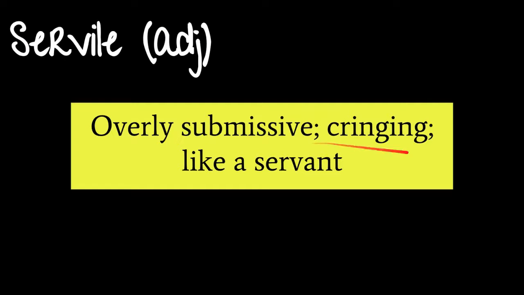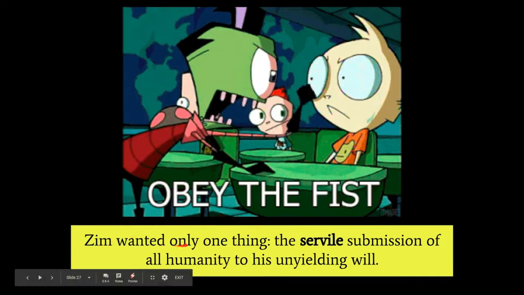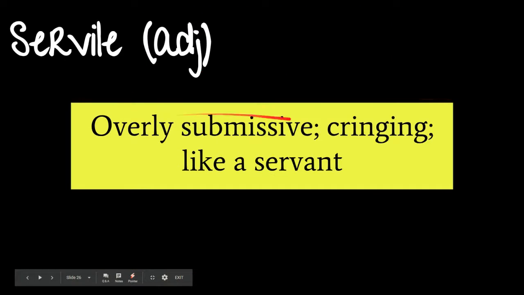All right, next up, we have servile, which is an adjective. Overly submissive, cringing like a servant. So servant, servile, same root word. They sound similar for a reason. All right, Zim wanted only one thing, the servile submission, alliteration, of all humanity to his unyielding will. That seems fair. All right, so servile, overly submissive.